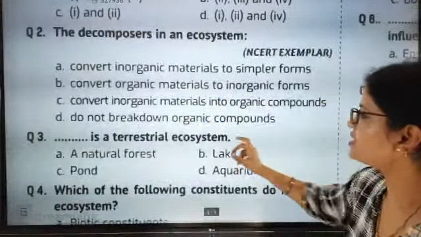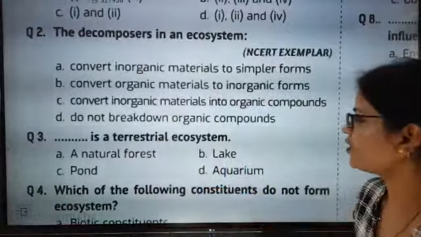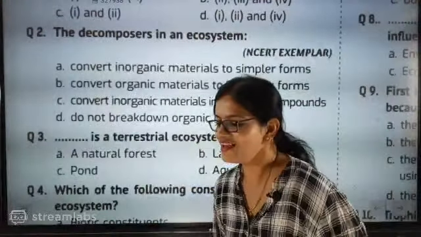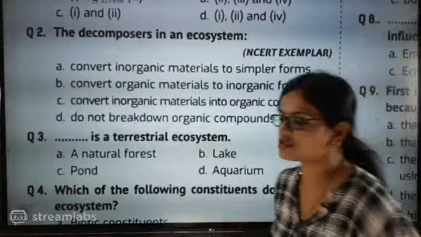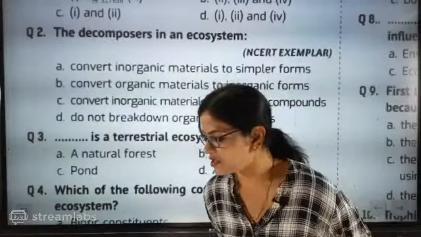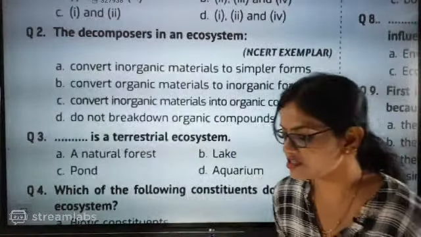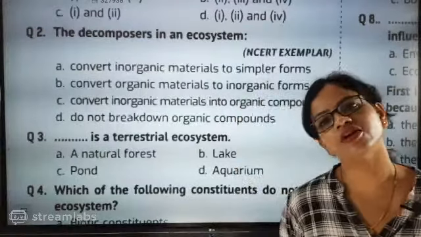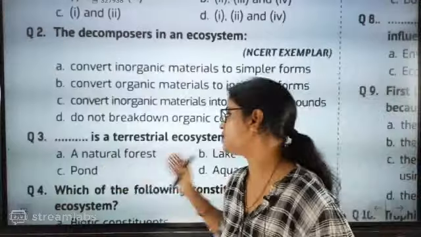Which one is a terrestrial ecosystem: a natural forest, pond, lake or aquarium? Terrestrial ecosystem means the ecosystem on land. So natural forest is a terrestrial ecosystem. The others are aquatic ecosystems.